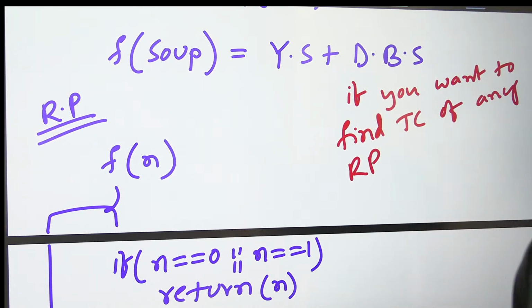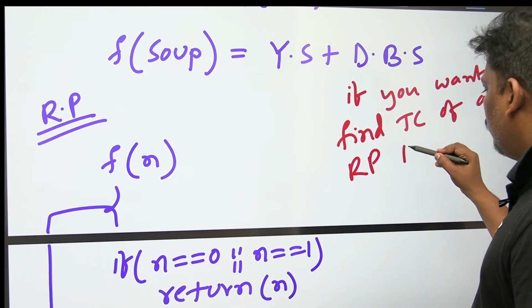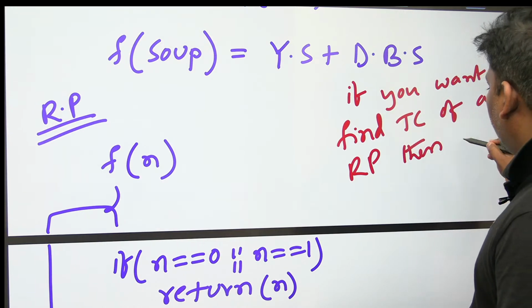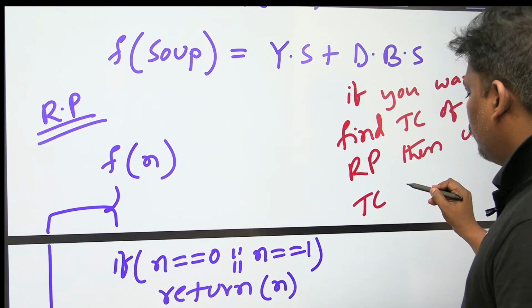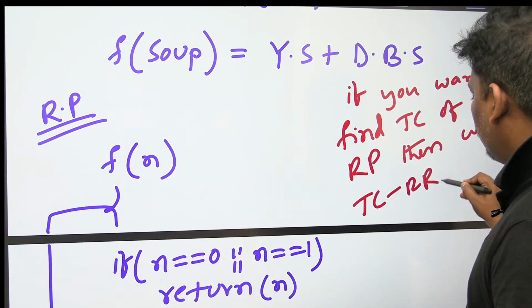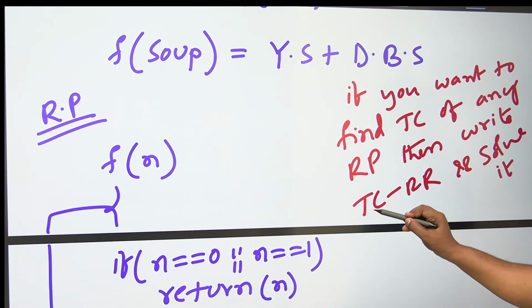If you want to find the time complexity of any recursive program, the procedure is: write the recurrence relation for the time complexity and solve it. That is the procedure.